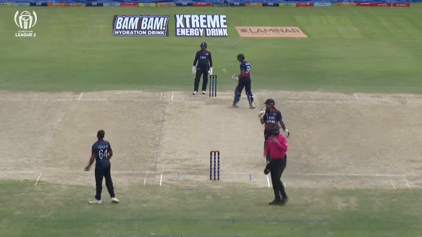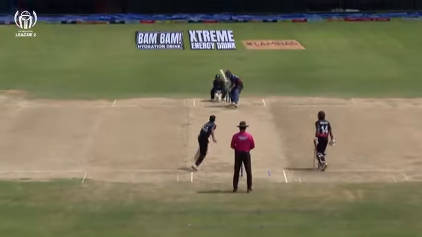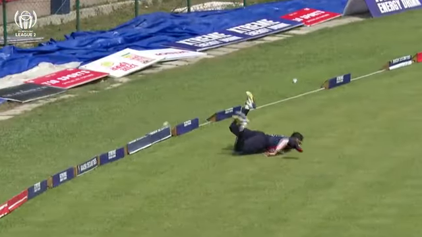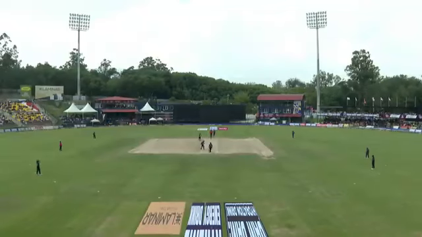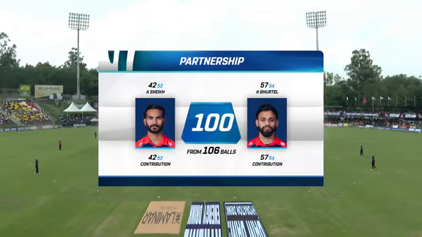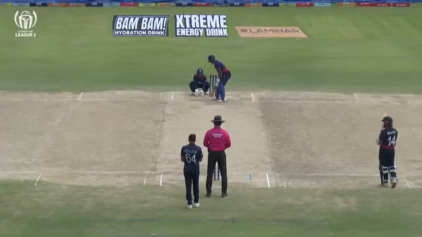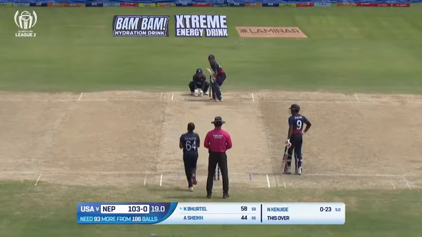Well, that's not an easy shot to play, but he's hitting that with the turn. However, he has to ensure that he hits that over the fielded covers. So it's a controlled hit. And Asif Sheikh is one of the few batters who can play that to perfection every now and then with ease and consistency. And the 100 partnership comes up. What a sign here for Nepal cricket and that top order. This is a brilliant start in the chase for them.